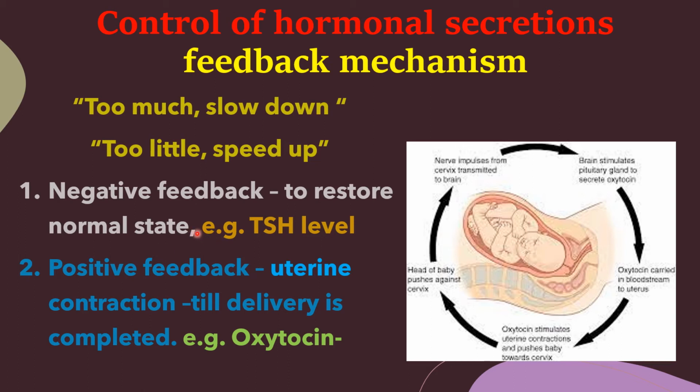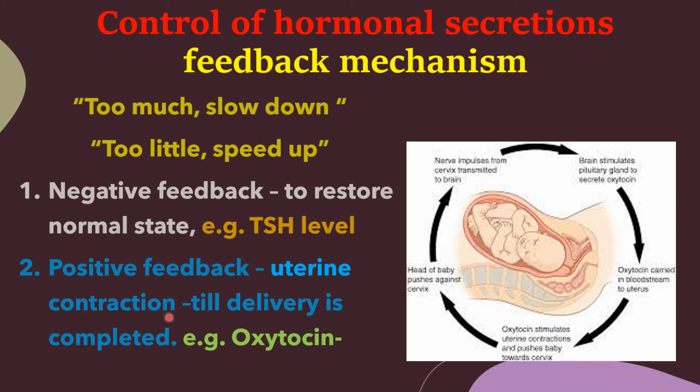Then, can you say one example? Example, thyroid stimulating hormone level. This is a very good example for negative feedback. Then another type of feedback, that is positive feedback. These positive feedback mechanisms are very few. One example is uterine contraction during child's birth.